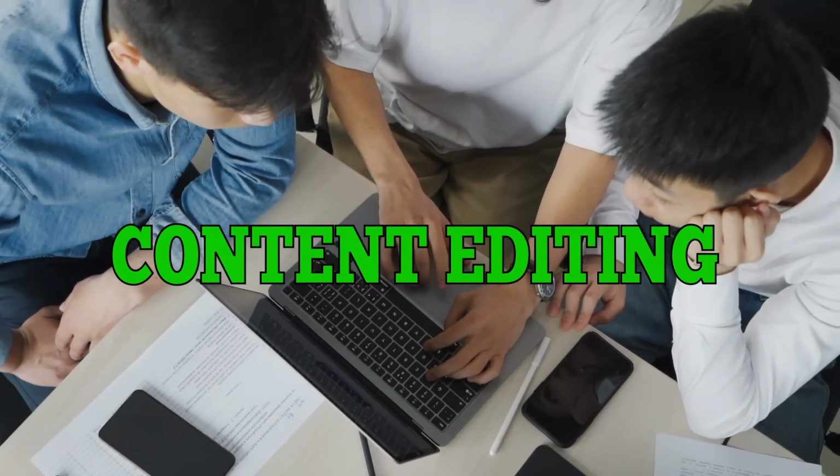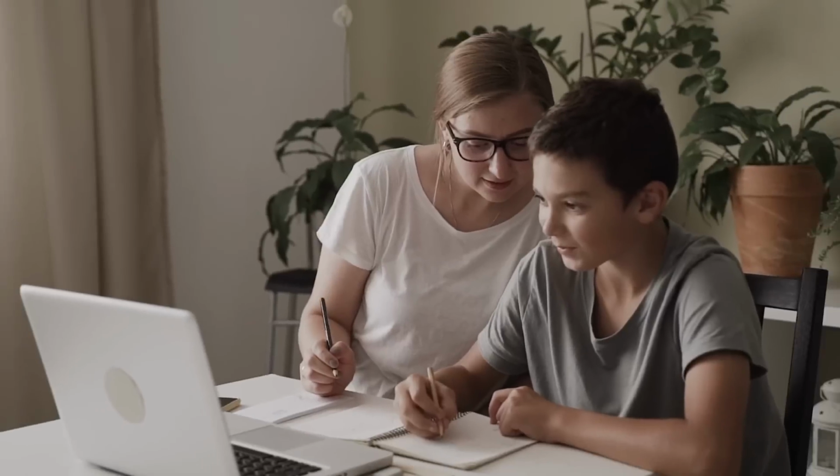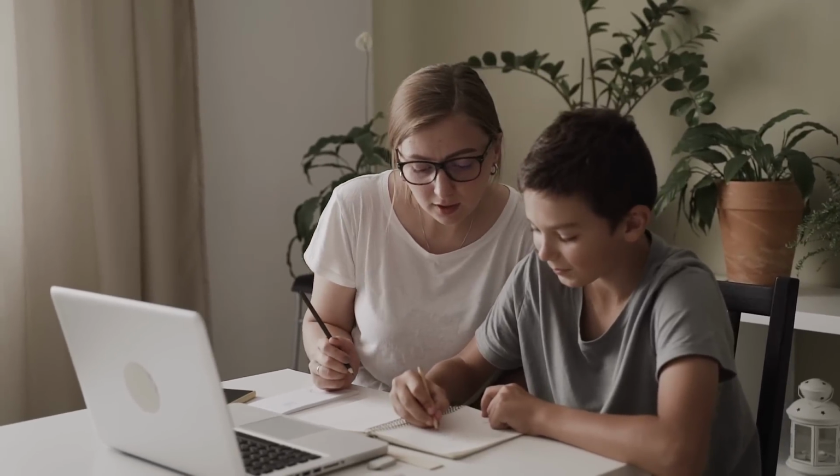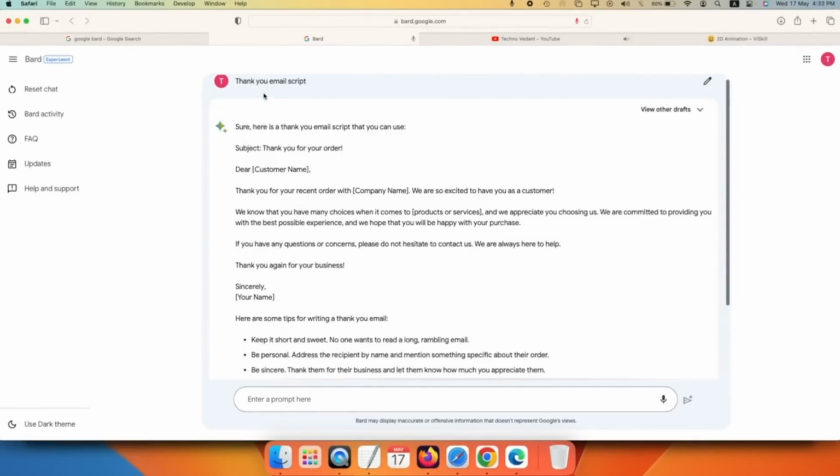Content editing. Bard AI can also assist with content editing. If you have a piece of writing that needs refinement or polishing, you can input it into Bard AI and ask for suggestions or improvements. Bard AI can provide insights, grammar corrections, and alternative phrasing to enhance your content.